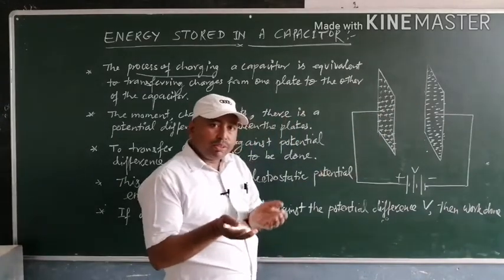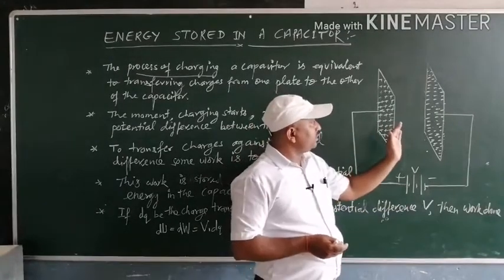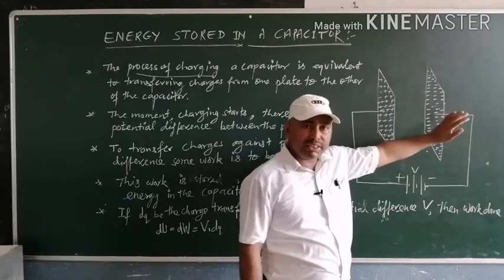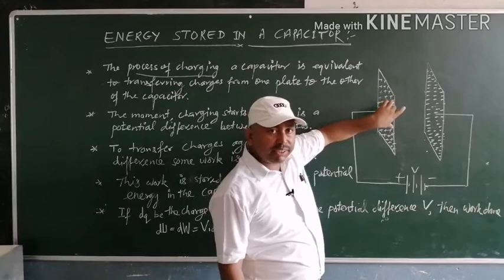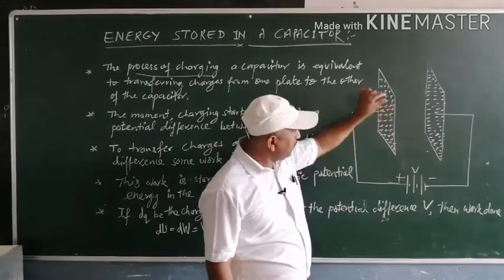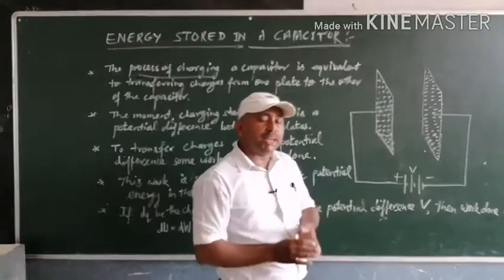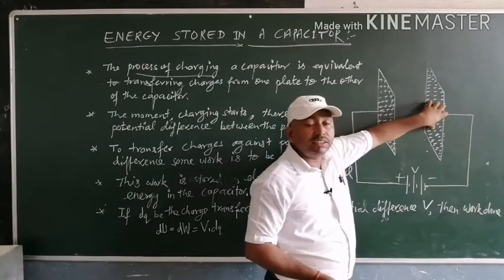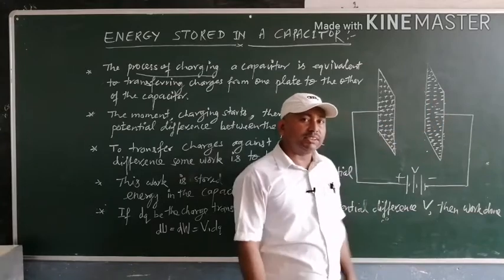If by some means we transfer the charges from one plate to the other plate, for example, if some electrons are ejected from one plate and reach the second plate, then the plate from which electrons were ejected acquires positive charge, and the plate where electrons gathered acquires an equal amount of negative charge.